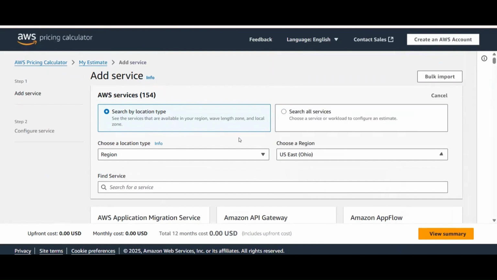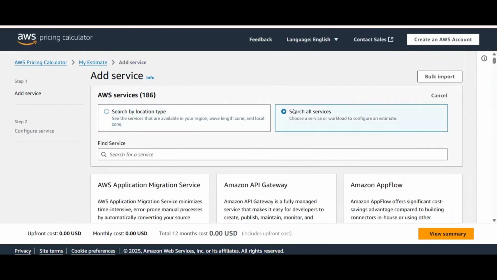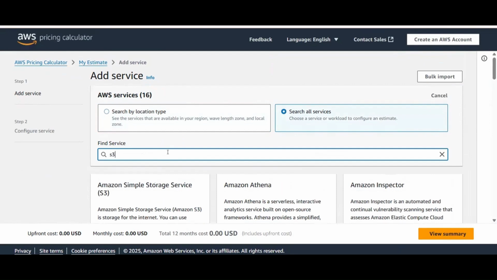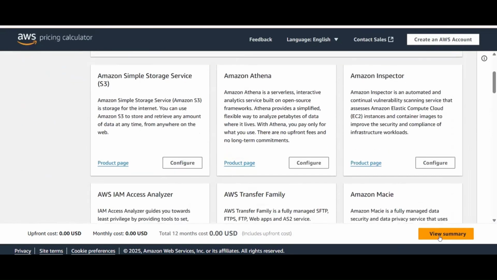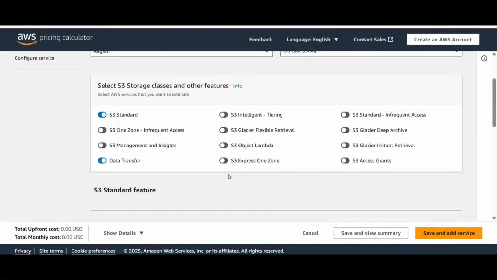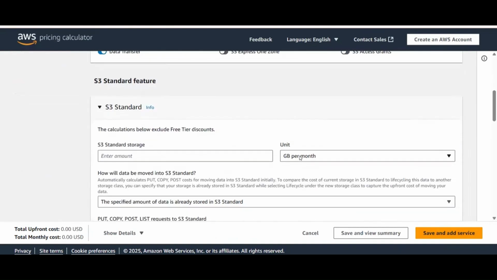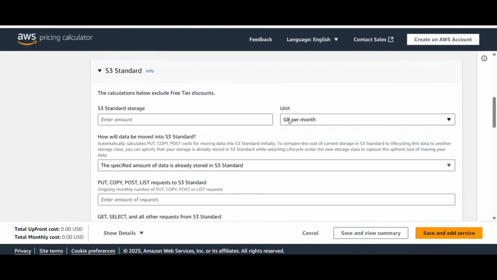Here is the list of services we are planning to use, which we can select, and accordingly we select the purpose of usage: S3 Standard, S3 management and insights, S3 Tiering, S3 Glacier Instant, Deep Archive, and the type of usage in terms of GB per month or TB per month.